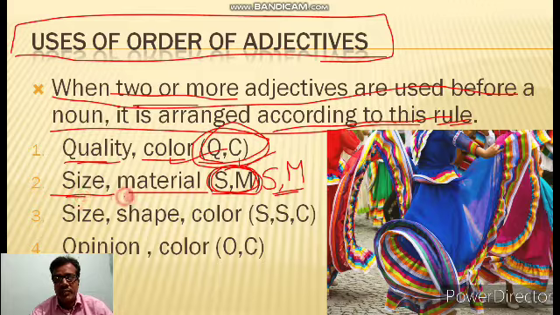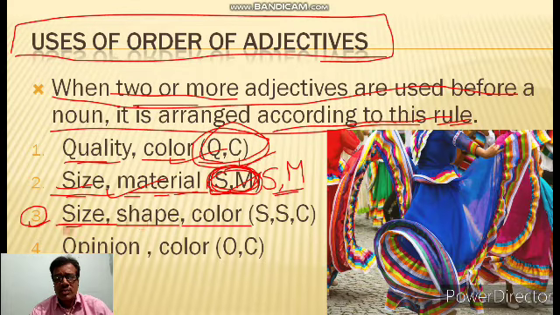That means you have to follow the rule of SM. Now the third one: whenever in a sentence there is size, shape and color, then you have to follow the rule of SSC. You are looking at SSC.